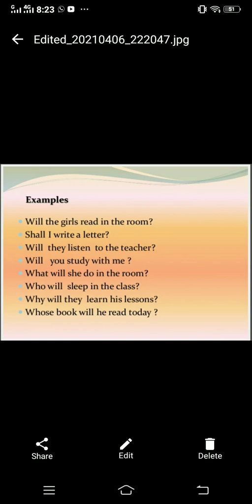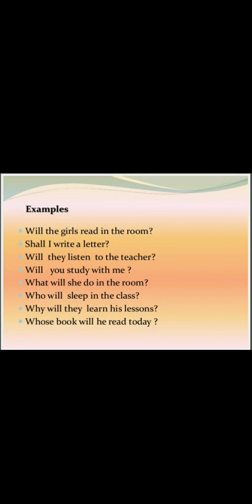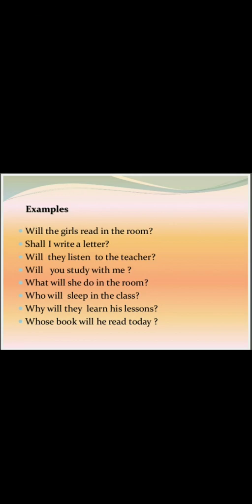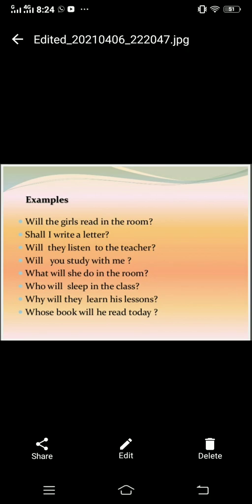So students, the next category is the sentences that start with the WH family, like what, who, why, whose, where, when, etc. So the sentence is: What will she do in the room? First of all we write "what", after that the helping verb "will", then our subject. Who will sleep in the class? Then: Why will they learn his lesson? Whose book will he read today?